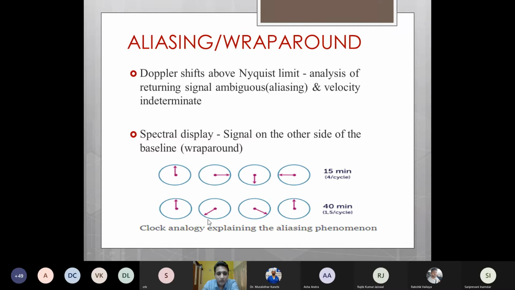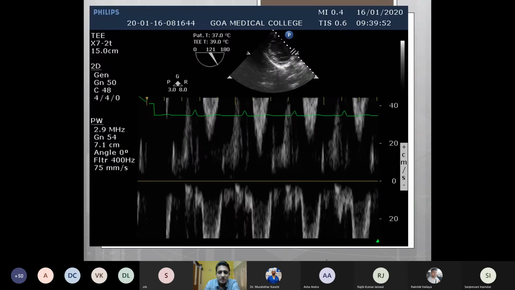For example, we can use the clock analogy to explain the aliasing phenomenon. The normal clock hand appears to move clockwise as long as we monitor it every 15 minutes. But if we monitor it more slowly, only every 40 minutes, then the clock hand will look as if it is moving anti-clockwise, whereas it is actually moving clockwise. On a spectral display, this aliasing is seen as wraparound. So this is how it is seen on the spectral display. Instead of getting the Doppler on one side, we get a wraparound. This is because of aliasing.